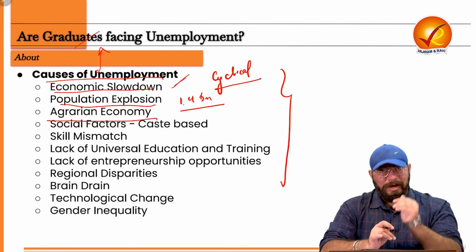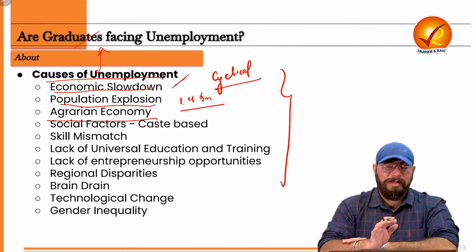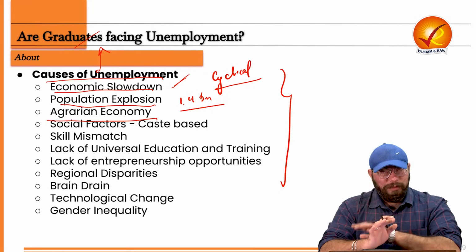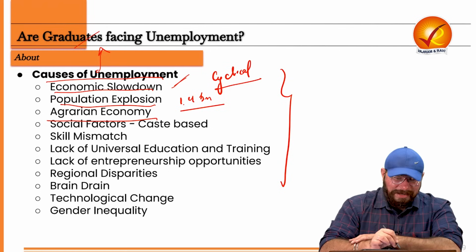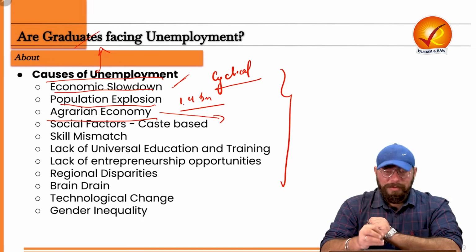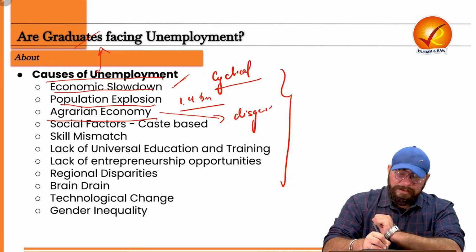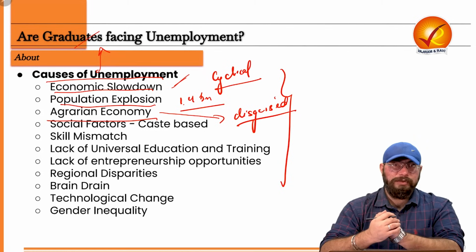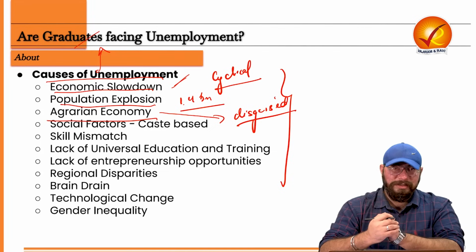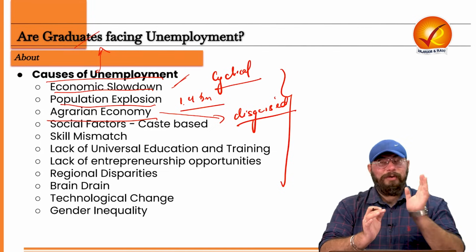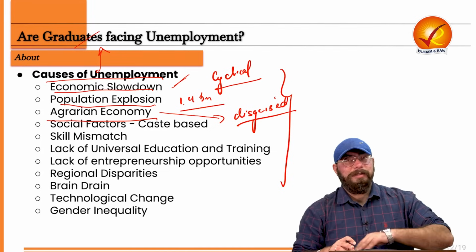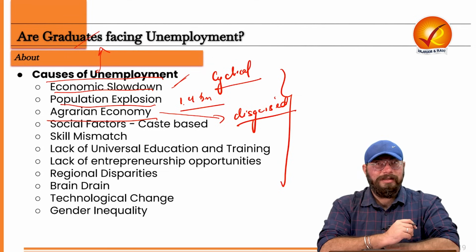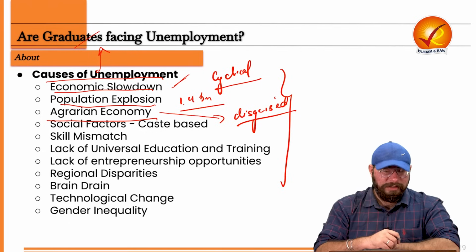And since our economy currently is primarily very much agrarian, right? And the agriculture sector is not able to absorb a lot of jobs, right? Even if it is able to absorb a lot of jobs, it creates a problem which you call disguised unemployment, right? So even if they employ the graduates, that employment will be a disguised one. Because the number of people who are currently involved in the agriculture sector is itself very, very high, right? So agriculture can't absorb a lot of individuals currently.